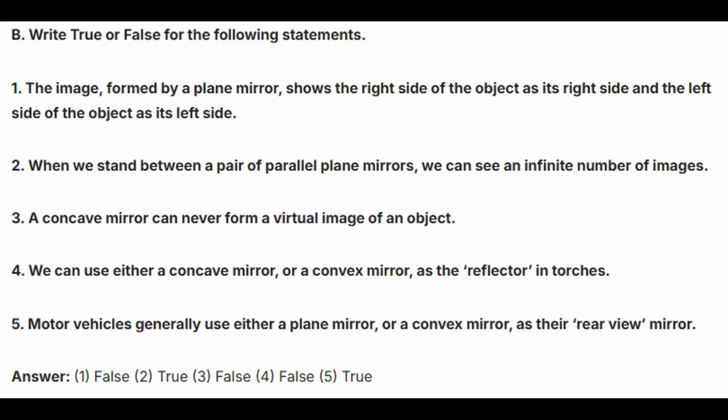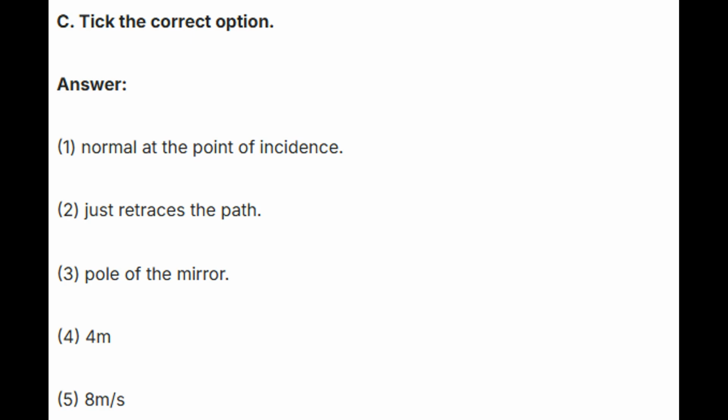True. Third, a concave mirror can never form a virtual image of an object. False. Fourth, we can use either a concave mirror or a convex mirror as the reflector in torches. False. Fifth, motor vehicles generally use either a plane mirror or a convex mirror as their rear view mirror. True.